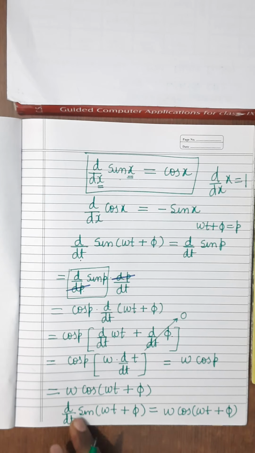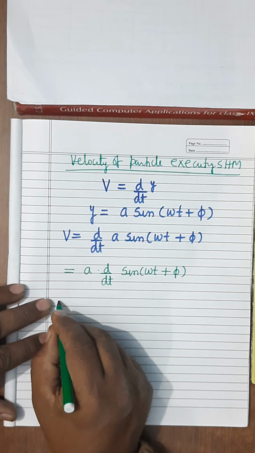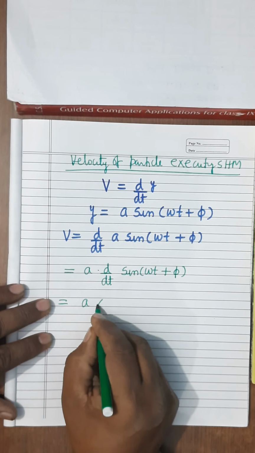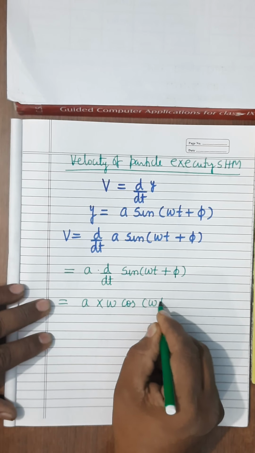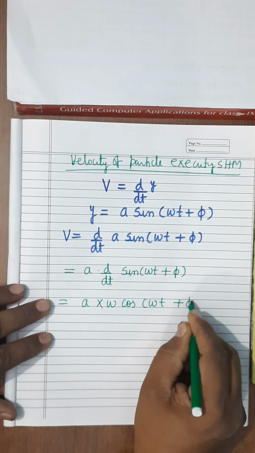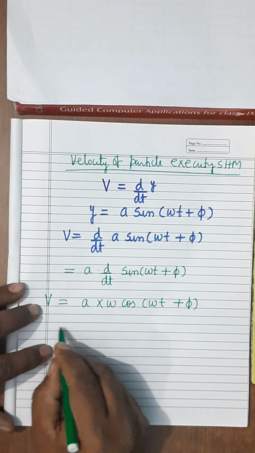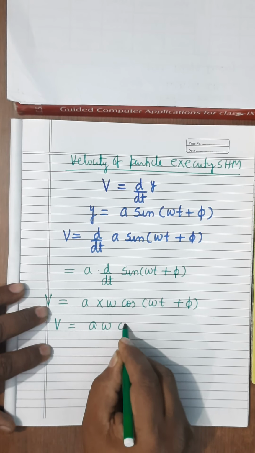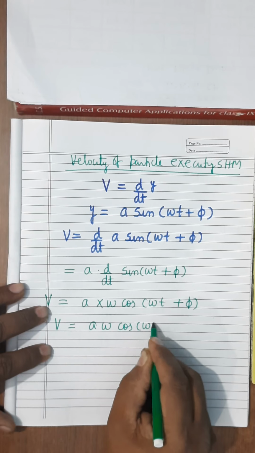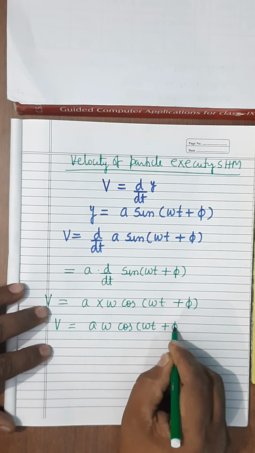So see here, now in place of this it can be written here. So it will be equal to A into omega cos omega t plus phi. So what is velocity? Velocity will be equal to A omega cos omega t plus phi.